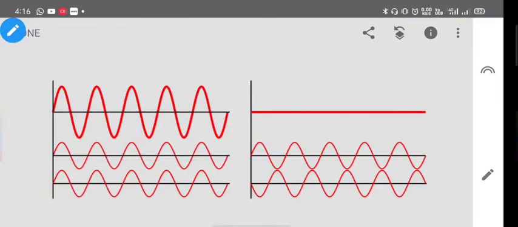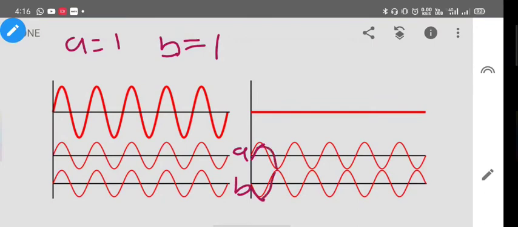In the second case, we again have the same type of wave. First wave, let us call it A, second wave, let us call it B. Again, both of them are equal in energy, so the energy of A is 1 and the energy of B is also 1. But the difference is they are opposing each other. If the first wave is going upward, then the second wave is going downwards. If the first is going downwards, then the second is going upwards. So they are opposing each other.